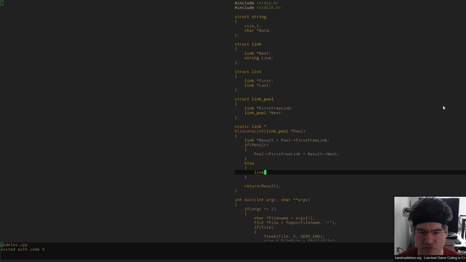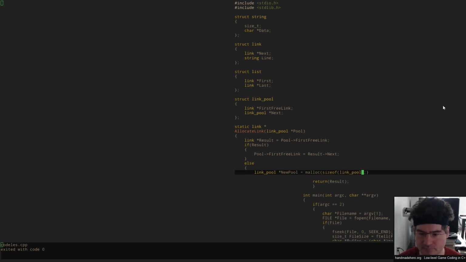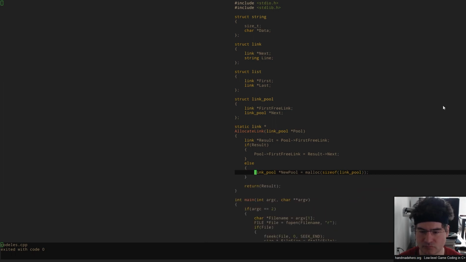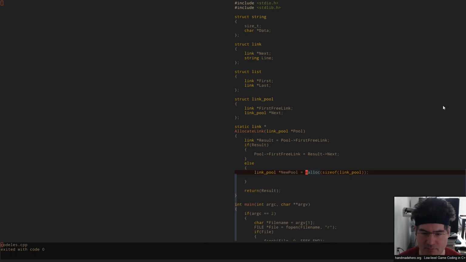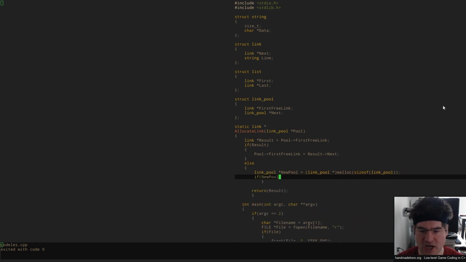So in this case, we're going to allocate a link pool here. We've got a new pool. Let's go ahead and malloc the size of a link pool. And of course, we're going to have to cast that. I don't want to see anyone calling new. No strip in this code base. All right, we've got to make sure we get it.